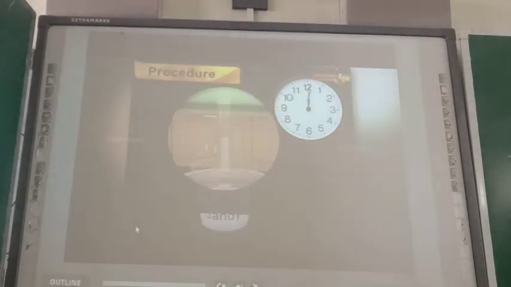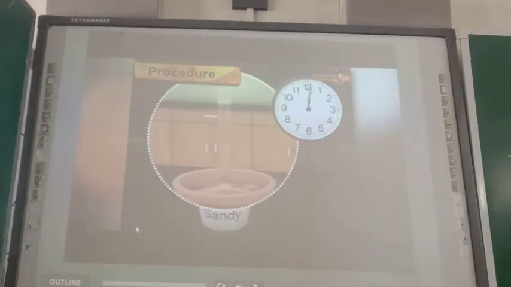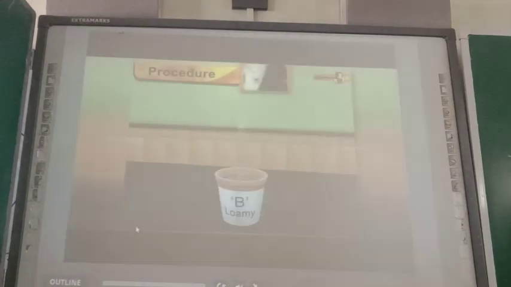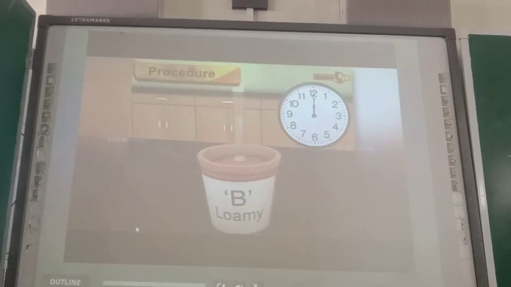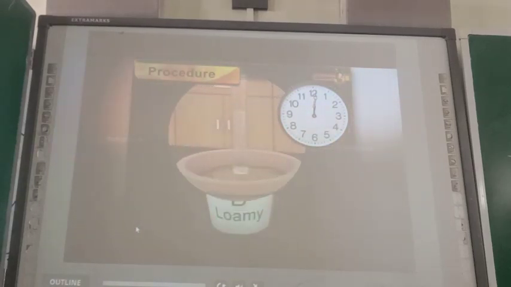Note the time taken by water to percolate through the soil using the stopwatch. Similarly, pour 100 milliliters of water through the pipe placed in loamy soil and note the time taken by water to percolate through the soil using the stopwatch.